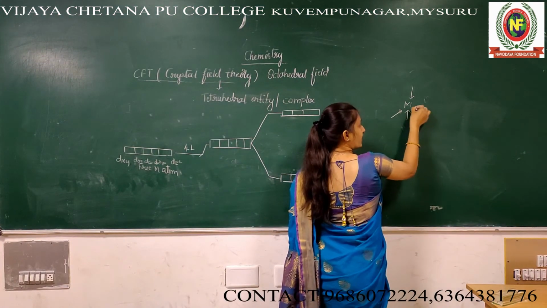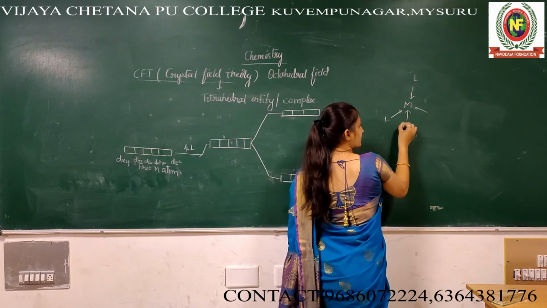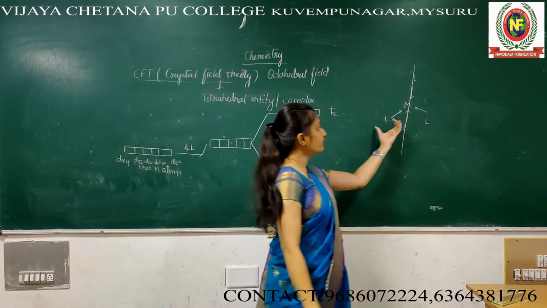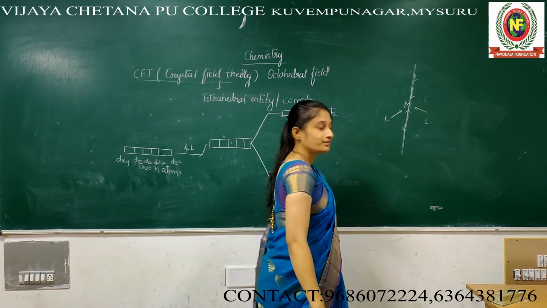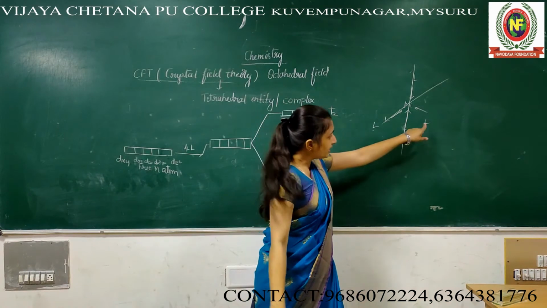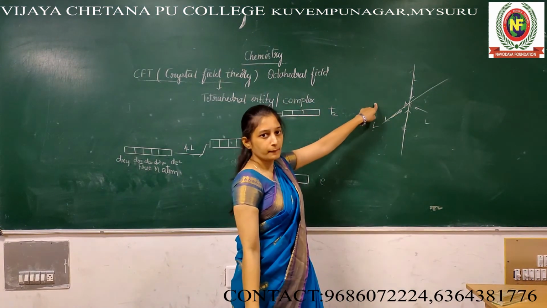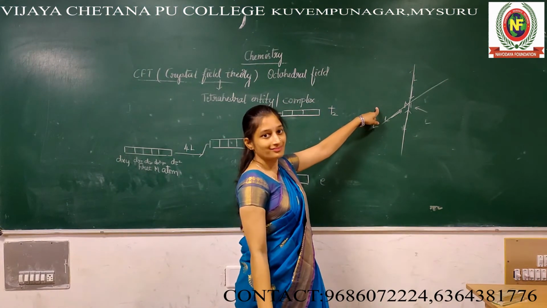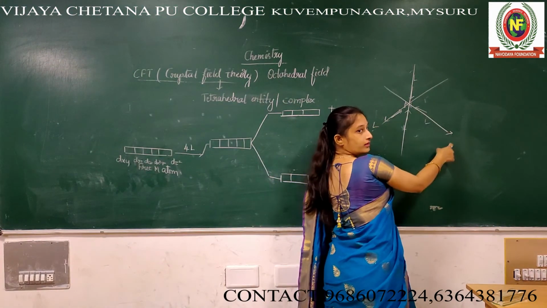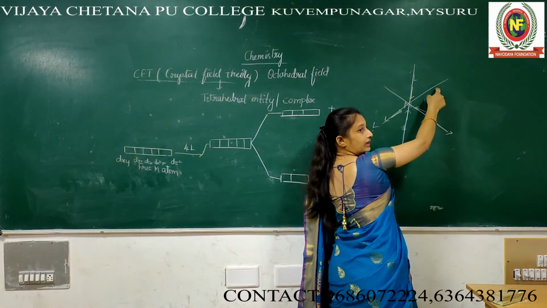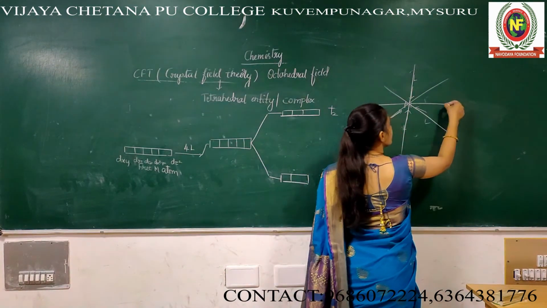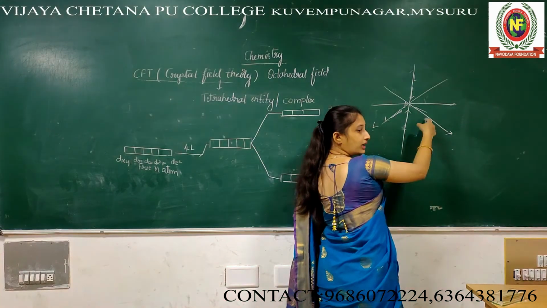But tetrahedral, try to understand. This is the tetrahedral field. Ligand, ligand, ligand. If I cut like this, no problem, symmetry. If I cut like this, there is symmetry. Here a ligand is there, but here is a ligand? No. If I cut like this, here 1 ligand, downside 3 ligands.